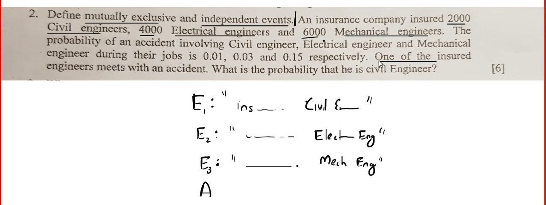In this question it is given one insured engineer meets with an accident, and that will be A. So you can write: insured person met with an accident.